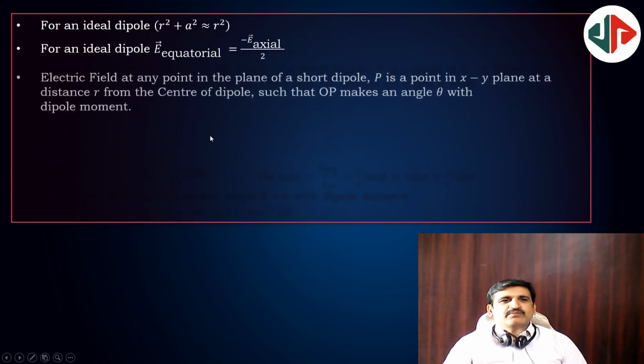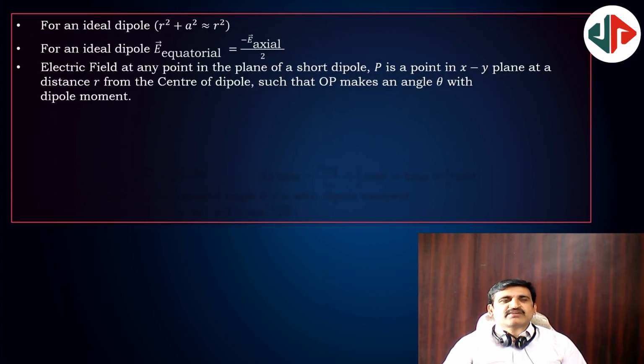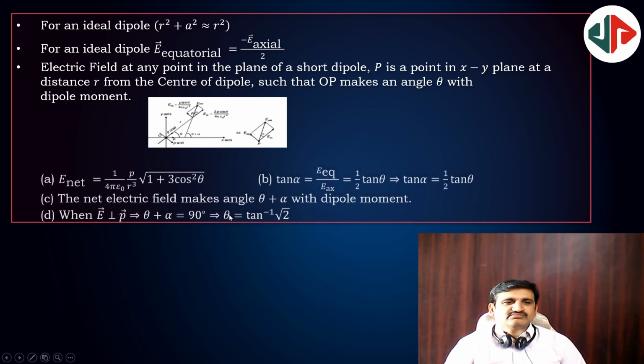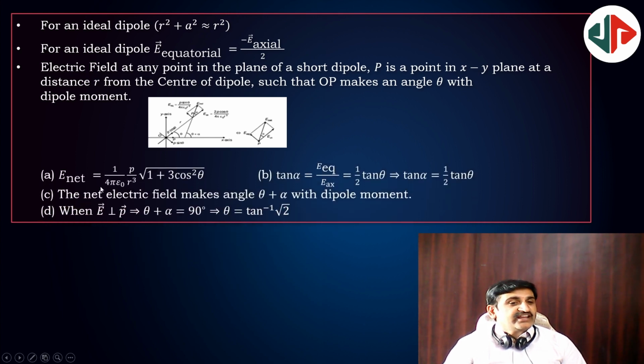For an ideal dipole, r square plus a square is equal to r square because the distance between the two charges is negligible. And for an ideal dipole, E equatorial is equal to E axial by 2. And E net, at any other point called polar coordinates r comma theta, then electric field is given by 1 by 4 pi epsilon naught, p by r cube, root over 1 plus 3 cos square theta. You need to know all these formulae.